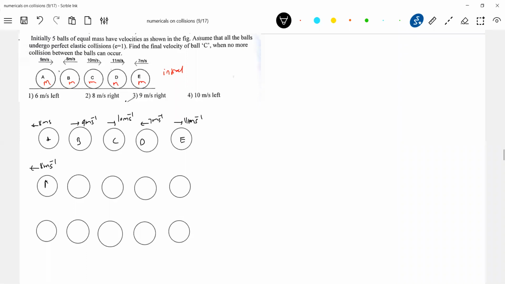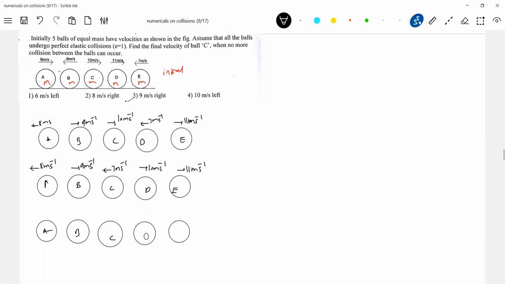Now 9 and 10, I think B cannot collide with C. So B will continue to move with 9 meter per second. Now C and D will collide here, so they'll exchange their velocities. So this will be 7 meter per second, 10 meter per second, and this will be 11 meter per second. 10 meter and 11 meter, so therefore D and E cannot collide.